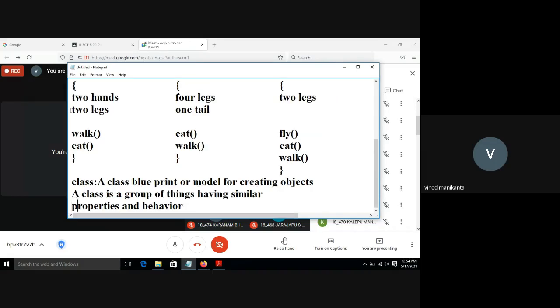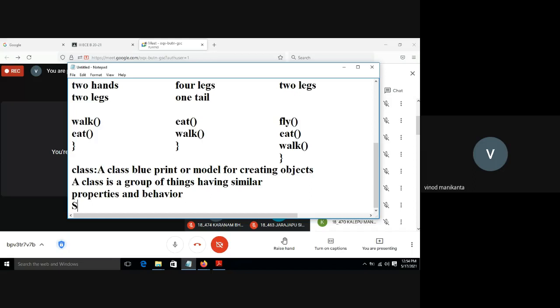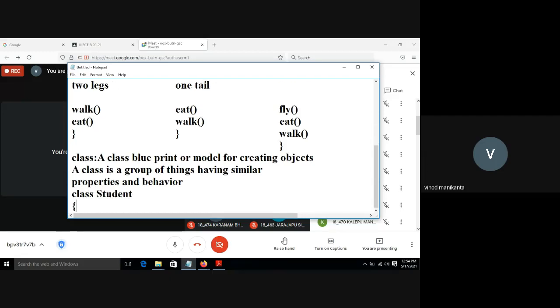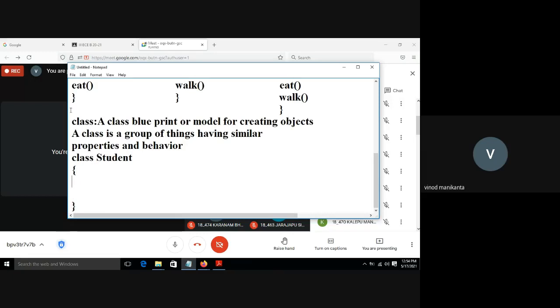For example, there is a class Student. Every student has some properties, like int rollNumber. The variables, properties, attributes and class members are all the same. Roll number is a property of a student, and the behavior of the student is that he can get marks.